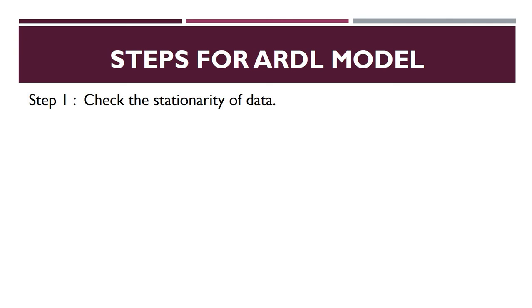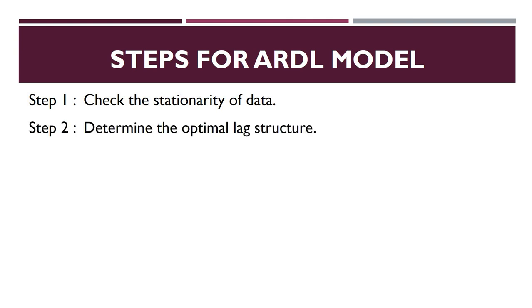The first step is to check the stationarity of data. That means you just have to check whether your data is stationary at level, at first difference, or at second difference. You don't have to convert it, you just have to check it. Second, you have to determine the optimum lag structure. Because ARDL means autoregressive distributed lag, today's value of the dependent variable depends on its own past.